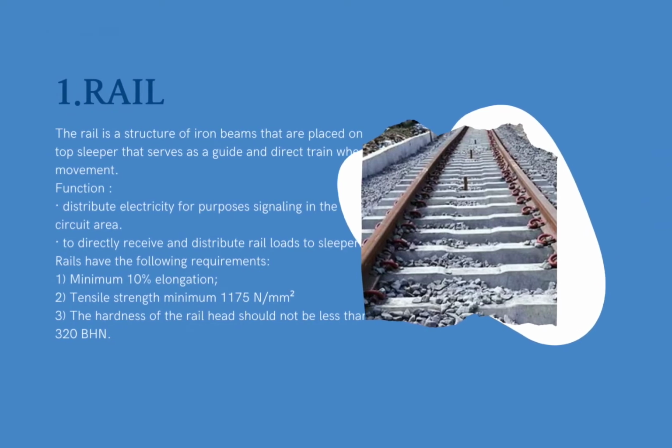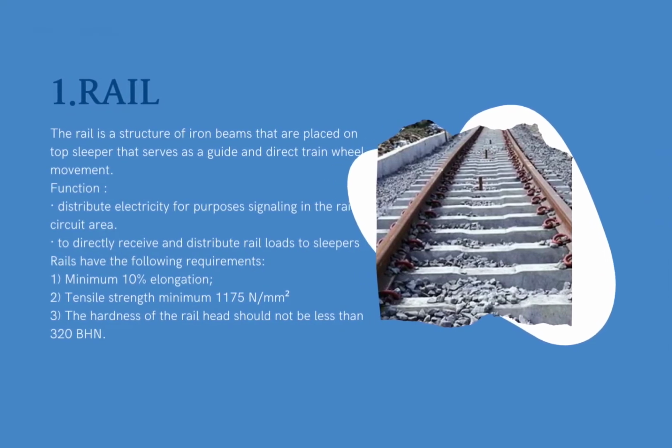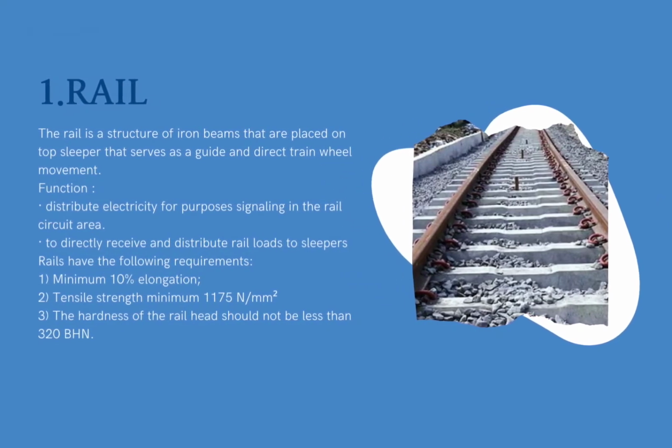The first is rail. The rail is a structure of iron beams that are placed on top of the sleepers that serve as a guide and direct train wheel movement. The functions are: 1. Distribute electricity for the purpose of signaling in the rail circuit area, and 2. To directly receive and distribute rail loads to the sleepers.